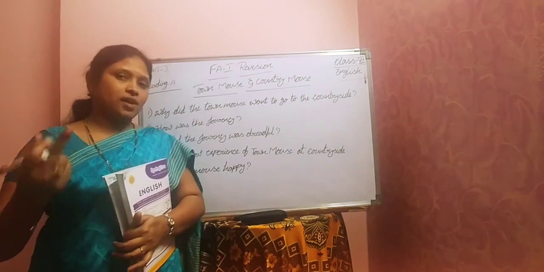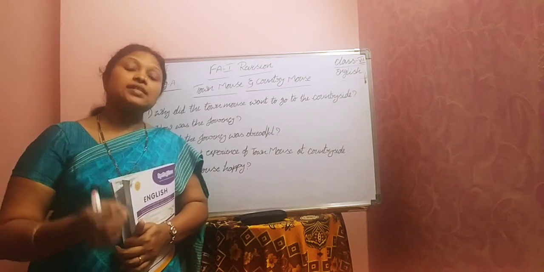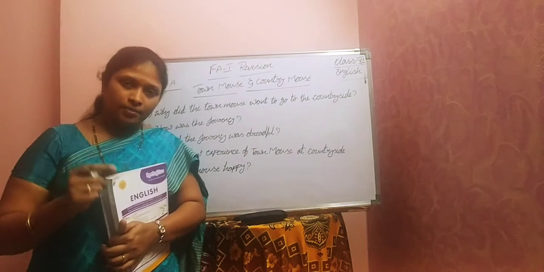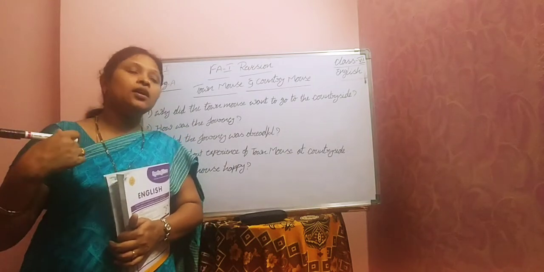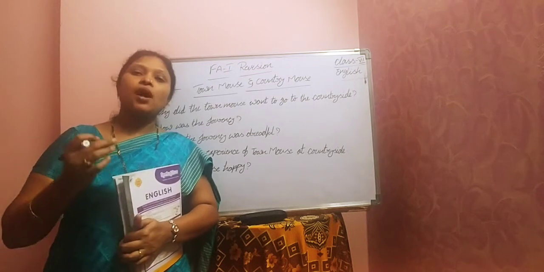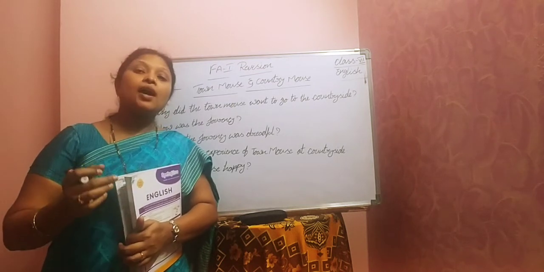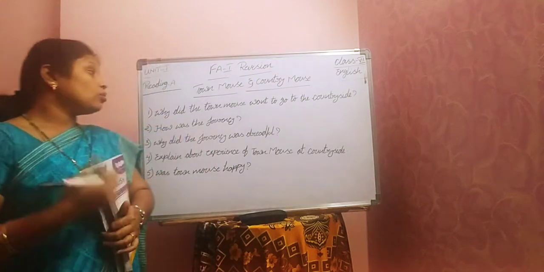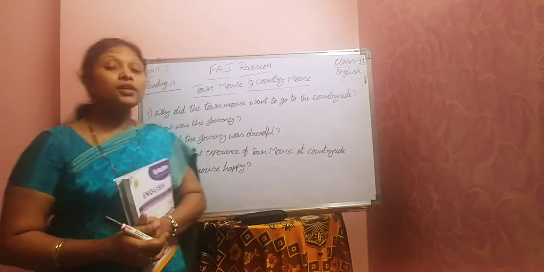So there are two mice, right? Mouse is singular. Mice is plural. In examination, questions like this will also be asked.